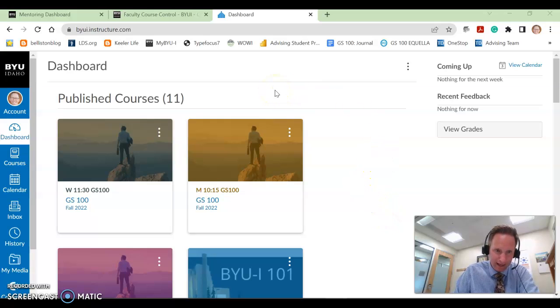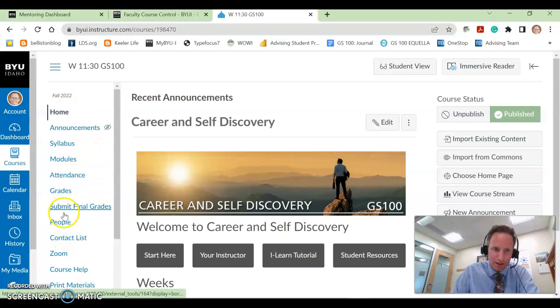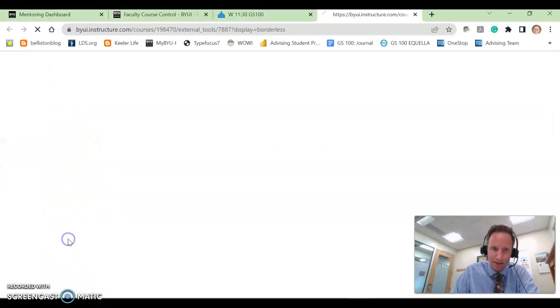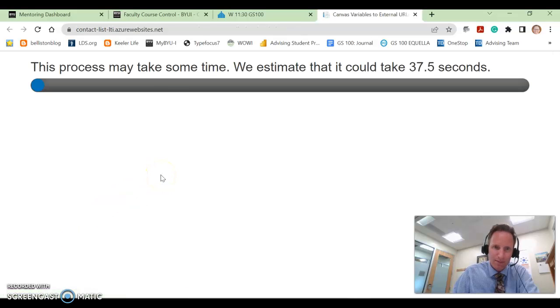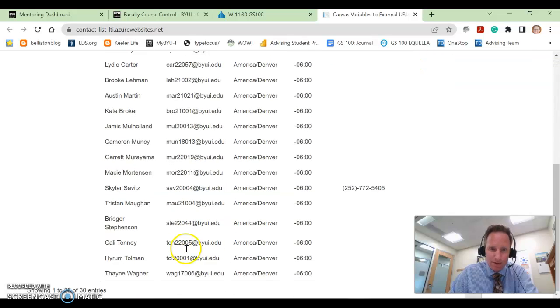Here in Canvas, you can go into one of your sections, and there's a section that is called Contact List. And this will have a list of all of your students' emails. It does take a little time to process and bring that up, so I'm going to pause while that does that. Okay, so once that loads up, then you have the names of all the students in your class, their emails, and you can make a downloadable copy of these if you would like, but I'm just going to copy all emails. That's going to grab every email of the students in my course.